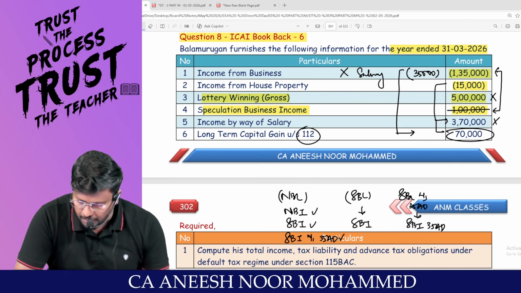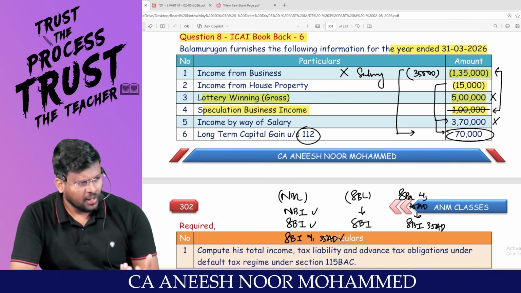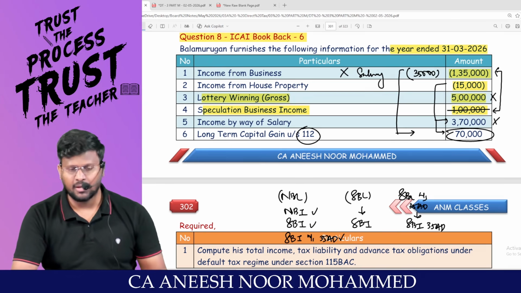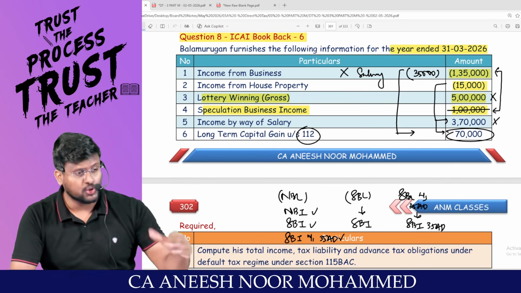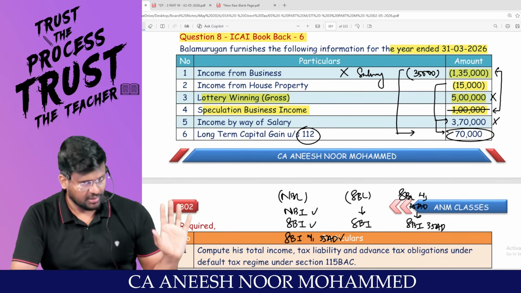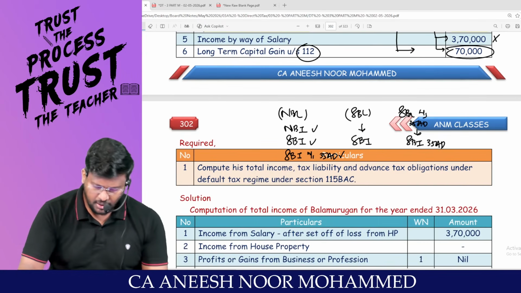or long-term capital gain. Since the salary will be taxable at normal rate and capital gain will be taxed at special rate, I will try my level best to knock off the special rate first. That is a good tax planning. Am I right? Compute the total income.